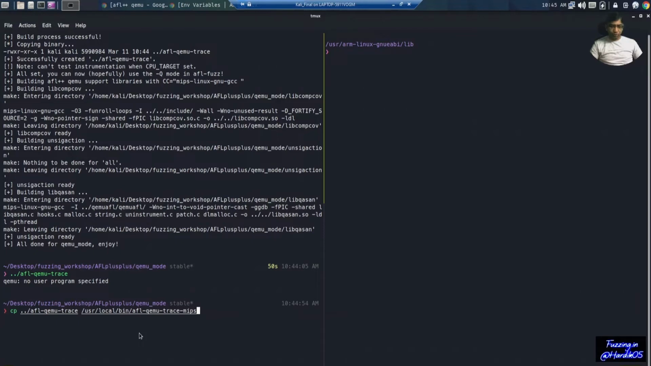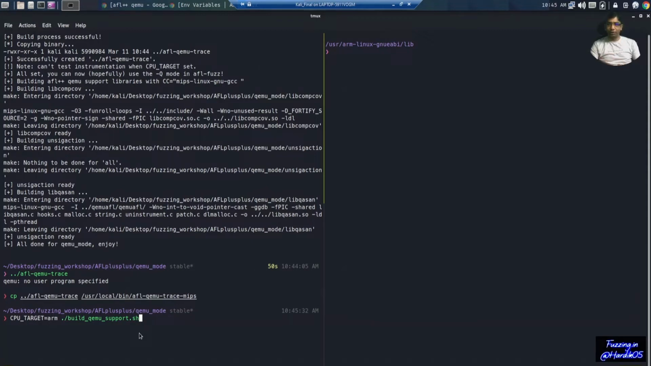Now similarly, if we need to fuzz the ARM architecture, we will use CPU target as ARM, and we will again run the script. This step you need to run only one time, until you get the different afl-qemu-trace-mips or afl-qemu-trace-arm binaries, save them to the /usr/local/bin directory, and then you can use AFL to fuzz various architectures.